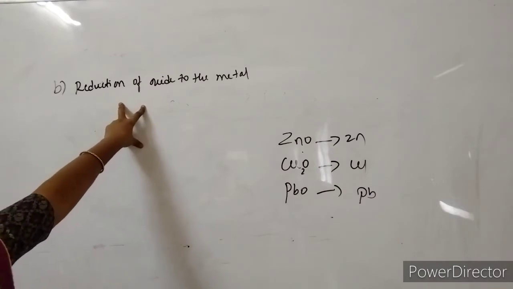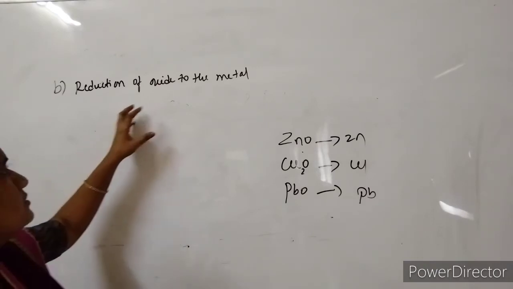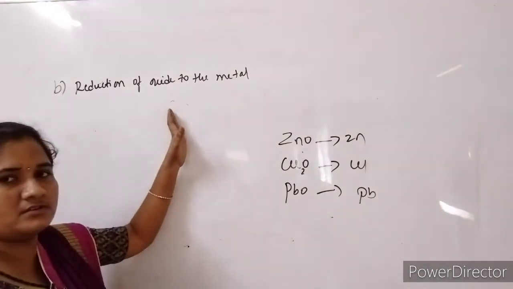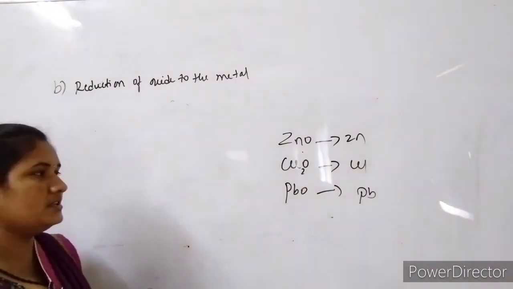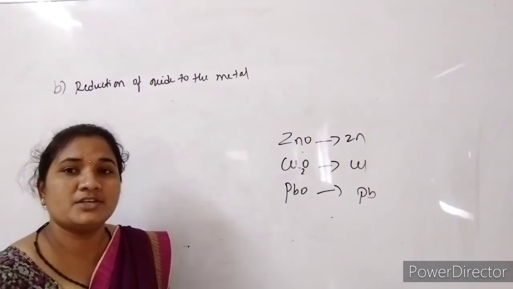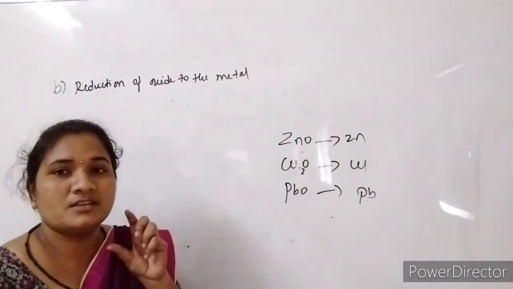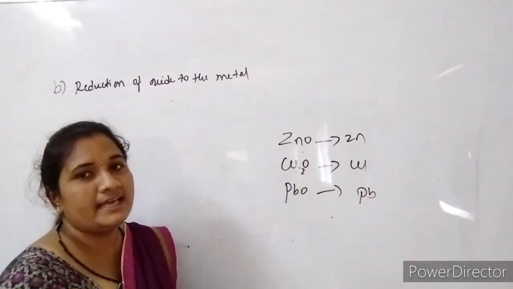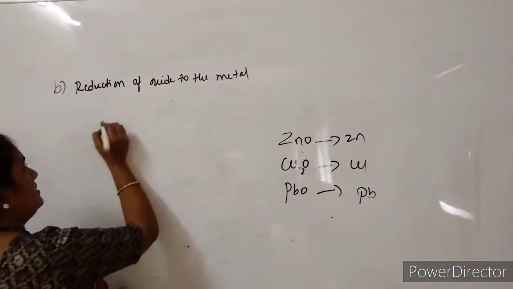It usually involves heating the metal oxide with a reducing agent. So we can do this reduction of oxides to metal by heating as well as by having a suitable reducing agent. We have to choose a suitable reducing agent like carbon and carbon monoxide.